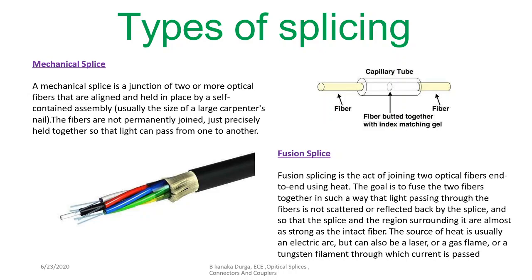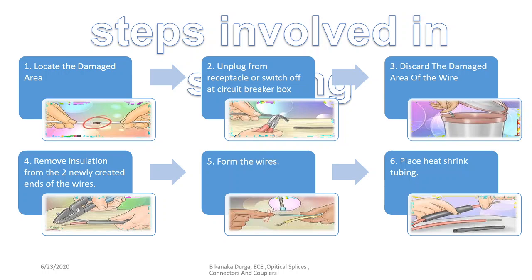In fusion splicing, we have to use heating in order to join the two fibers properly, without any losses and without any scattering. You can use any heating source like an electric arc, laser, gas flame, or tungsten filament. And what are the steps for doing the splicing?